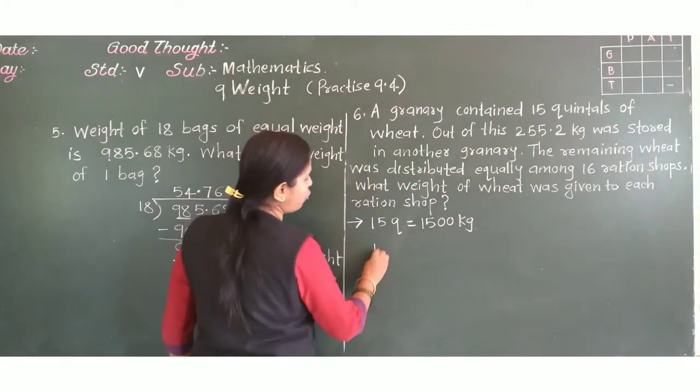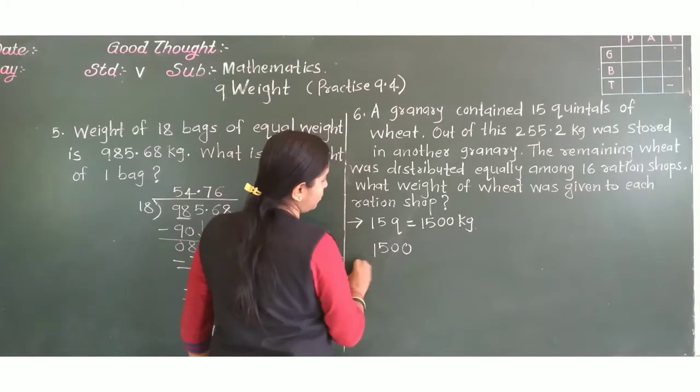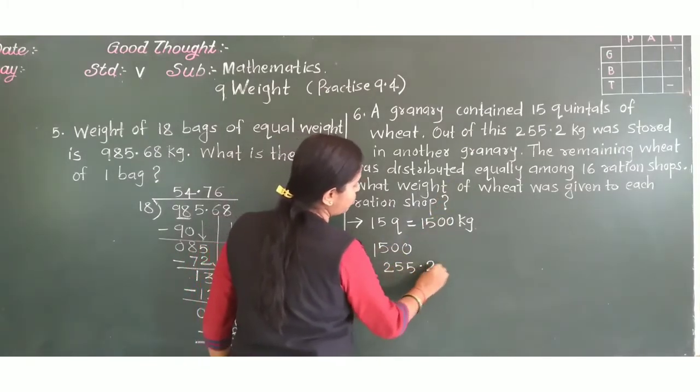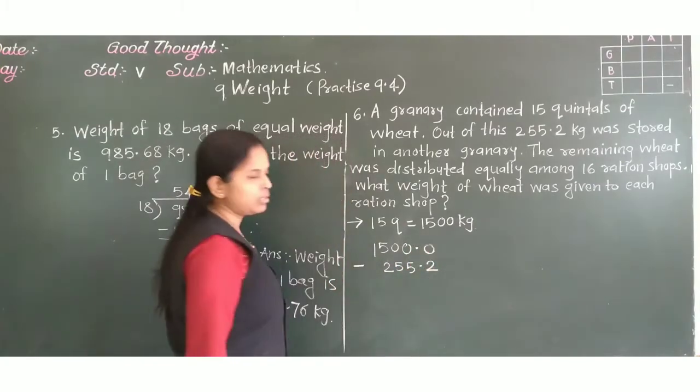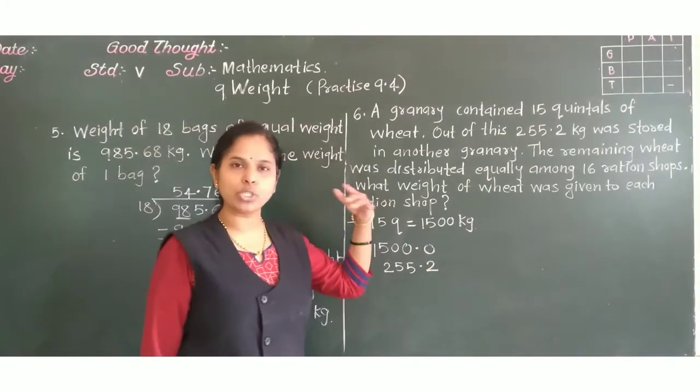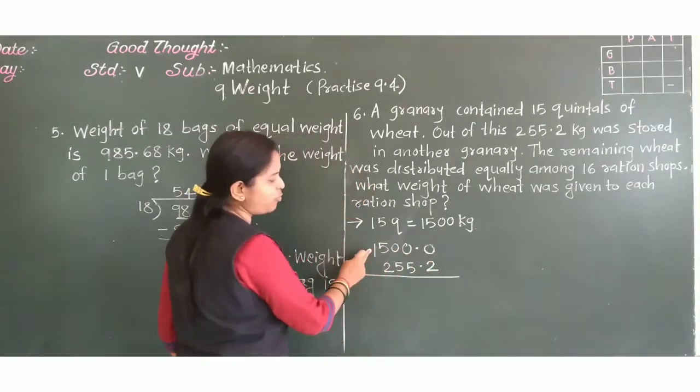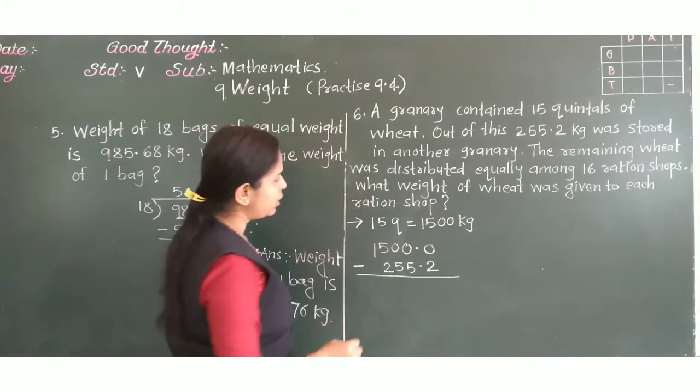Now, out of this 255.2 kg was stored in another granary. That means from 1500, 255.2 means this many kg of wheat was stored in another granary. So we have to subtract this quantity from 1500. Now see here.